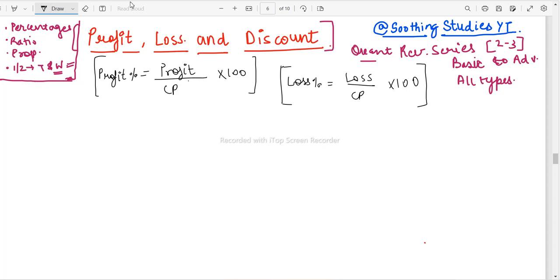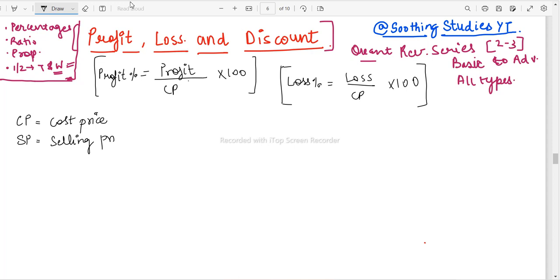Now there would be a cost price, CP, there would be an SP, which is going to be the selling price, and I'm going to be using these abbreviations only.